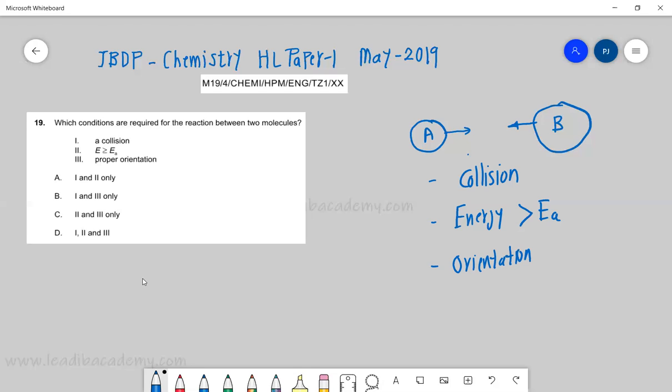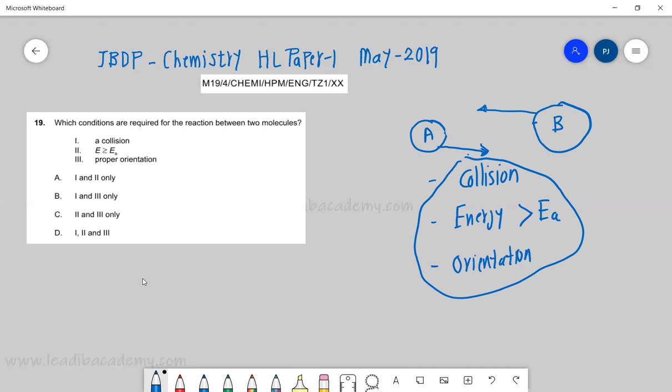Suppose these two molecules are colliding but not in the proper direction. Let's say they are approaching like this, and this is going to go like this. Then what will happen? There will not be any proper collision. There would be a collision, but it is like they are just touching each other, a tangential collision, so it won't be effective. So all these three conditions are necessary for a reaction to occur between A and B.